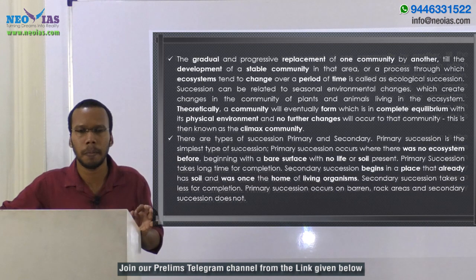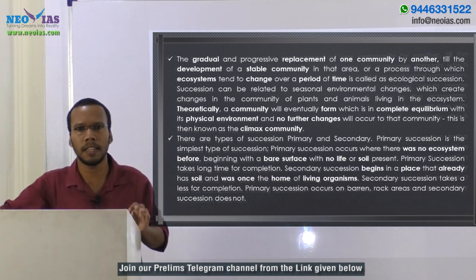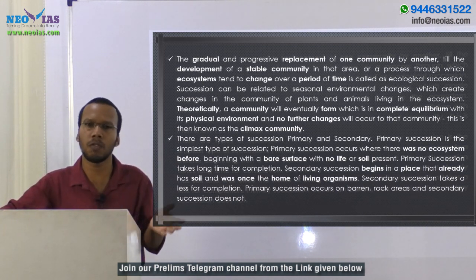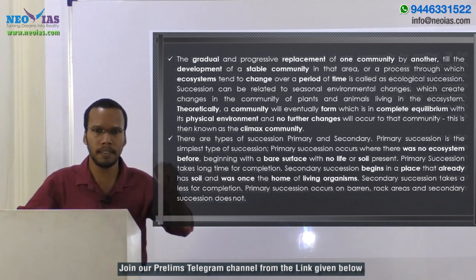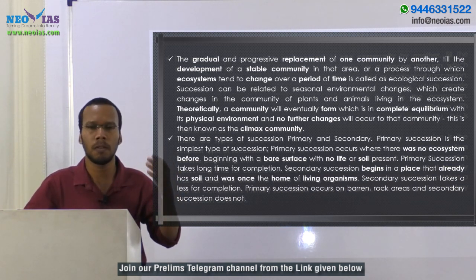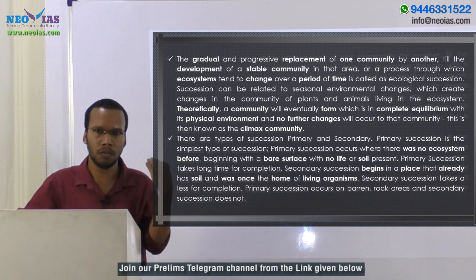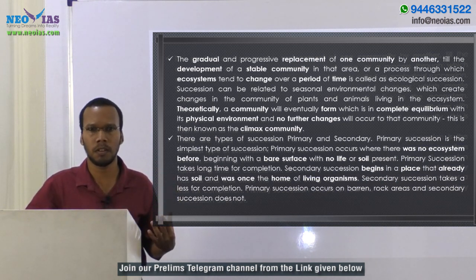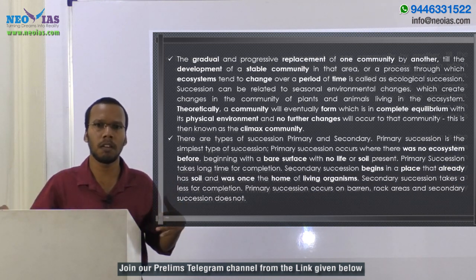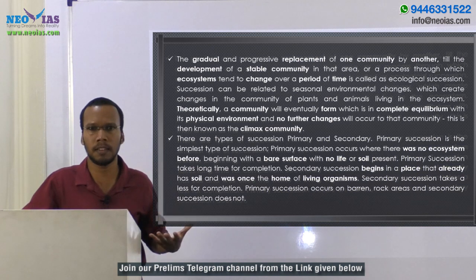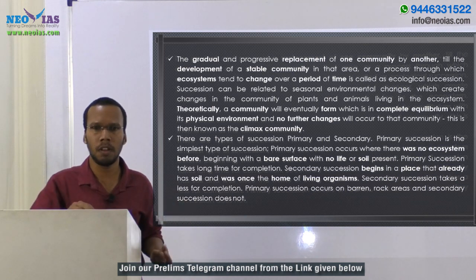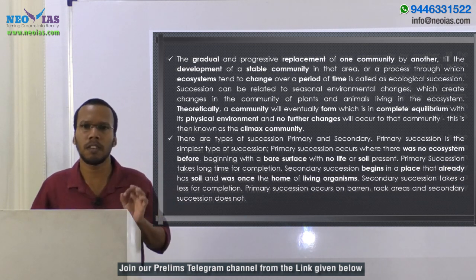Simply, ecological succession means the gradual changes happening in an ecosystem over a period of time. The ecosystem will be undergoing so many changes. Also, we know that due to climate change, most of the habitats are converted into deserts like that, so habitats are being lost. These kinds of changes happening in an ecosystem are known as ecological succession.